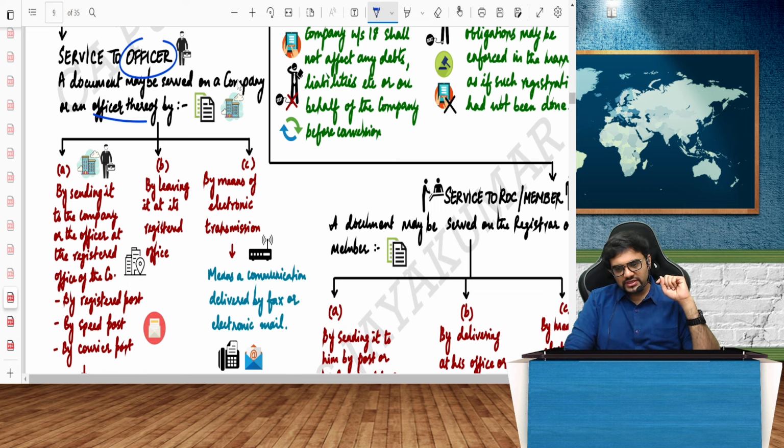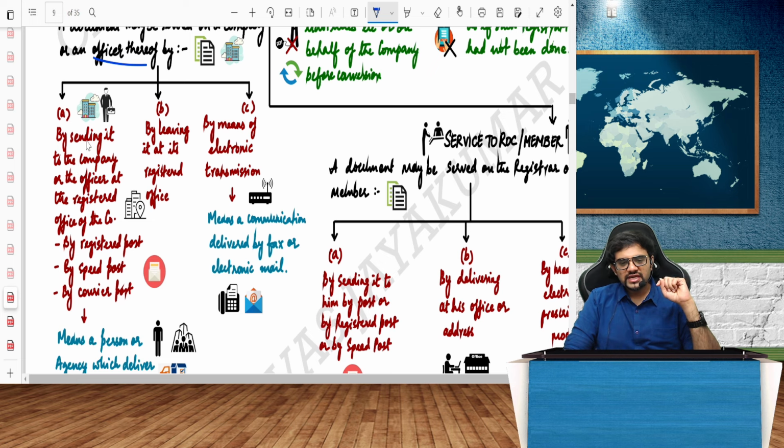A document may be served on the company or an officer thereof how? By sending it to the company by registered post, by speed post, by courier. The moment I send it via registered post, speed post or courier, and when you receive it, it's called served.